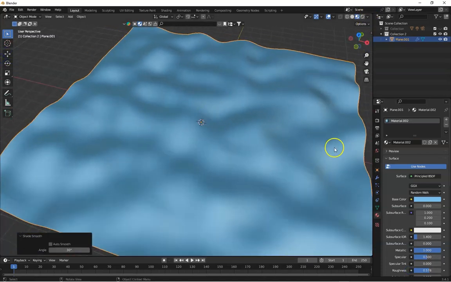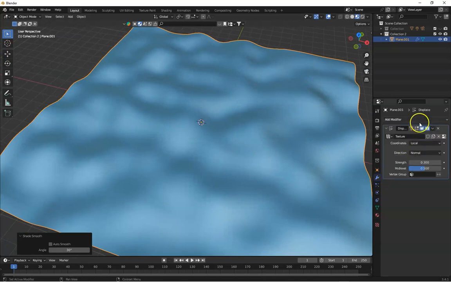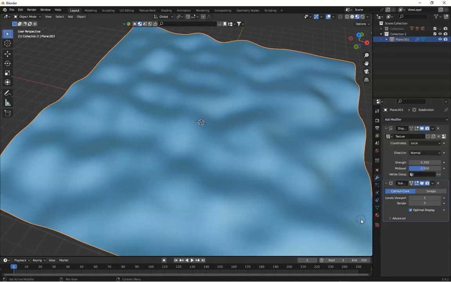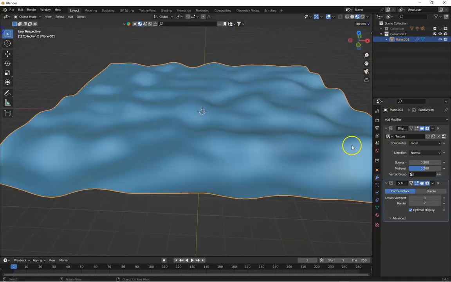You can see this is not smooth enough. Add subdivision surface here. Okay, keep it on three. So you can see this is looking good.